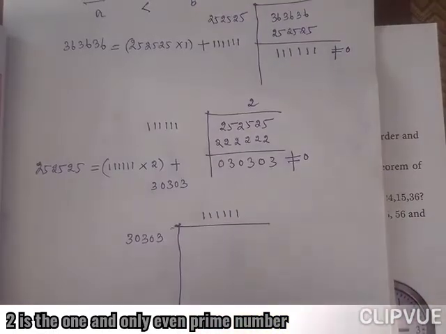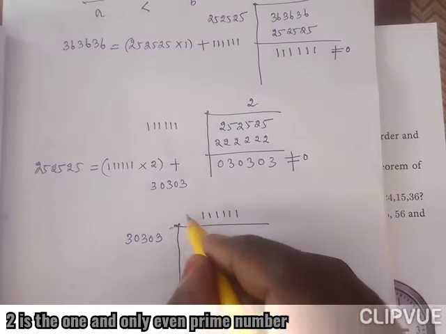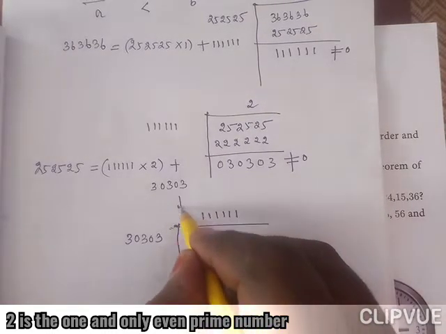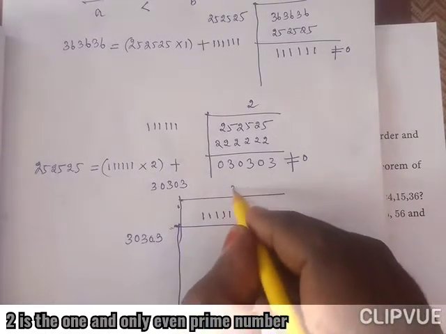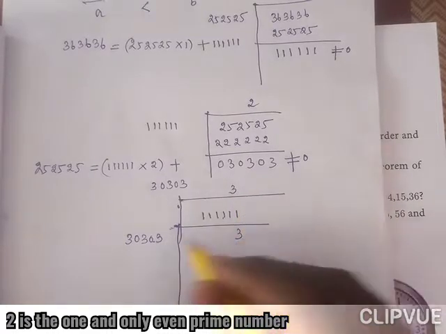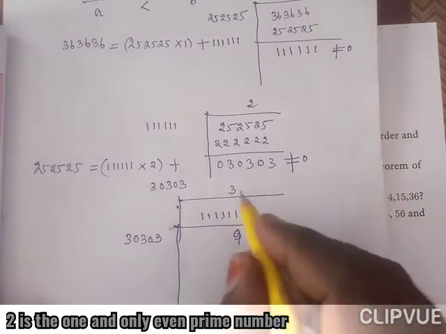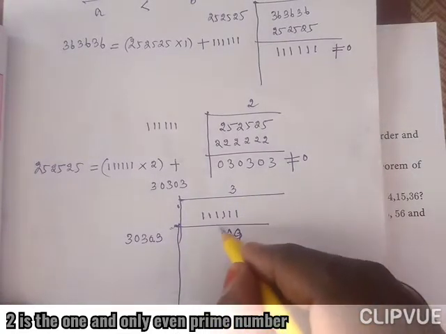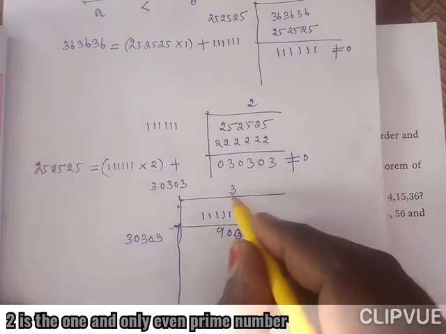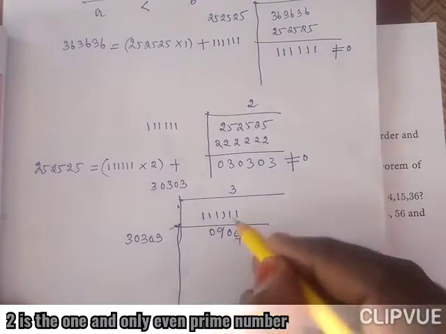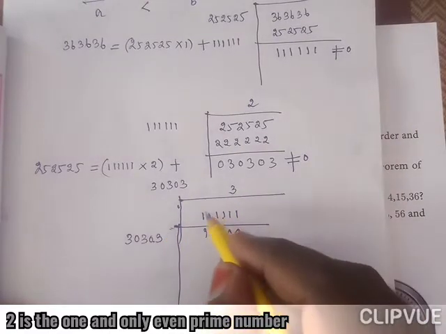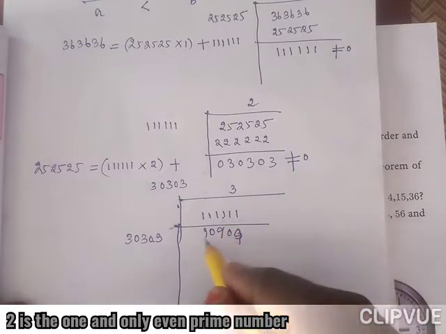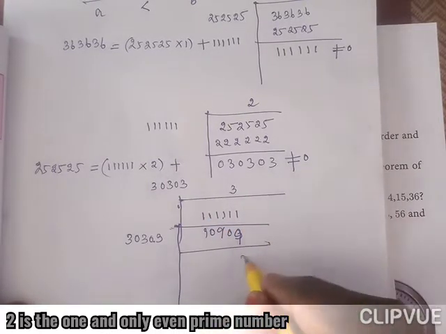So 1 lakh here, 30,000, how many times? It may be 3 times. Actually, we should write the divisor here and the dividend here. 3 times means 3 3s are 9, 3 into 0 is 0, 3 3s are 9, 3 into 0 is 0, and 3 3s are 9. Subtract this: 11 minus 9 is 2.